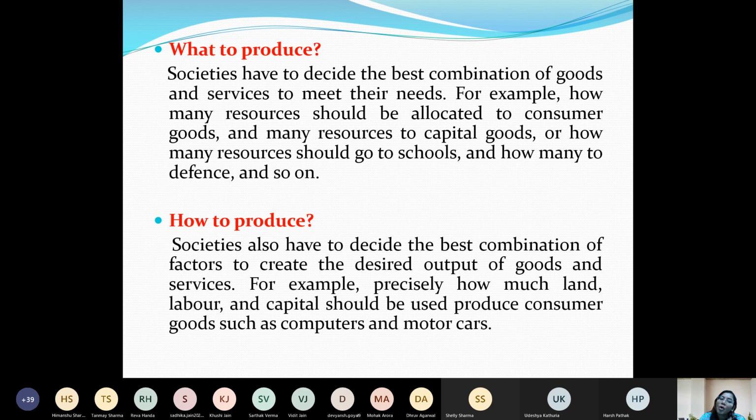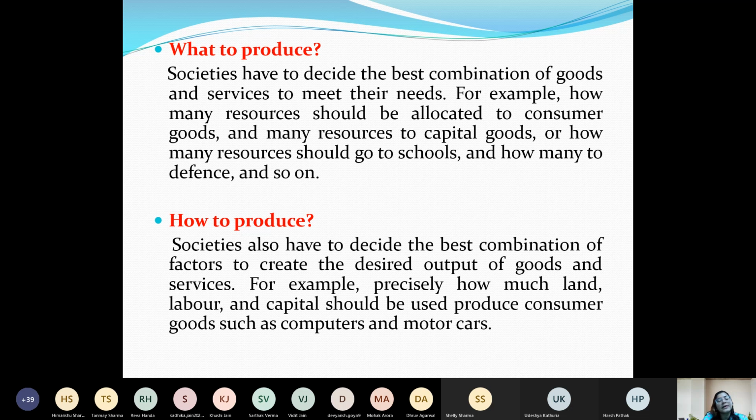Why is this capitalist economy spending so much money on this technology? Because it is a capitalist economy and they will produce those things which will earn them maximum profit. So the production decisions are taken by the producer.